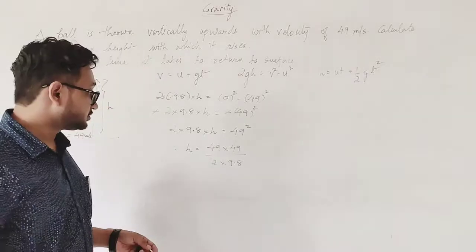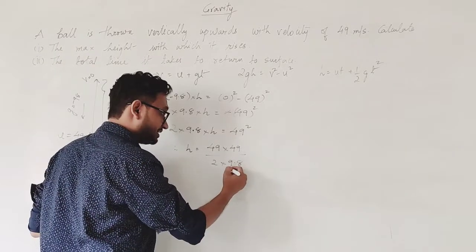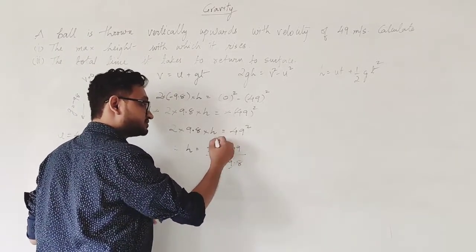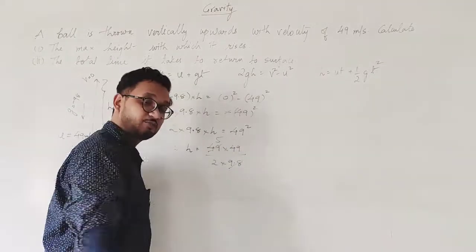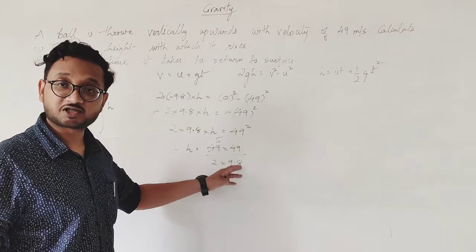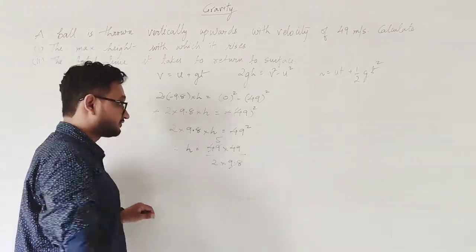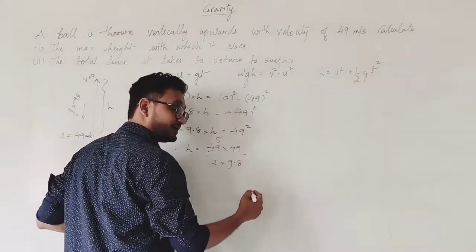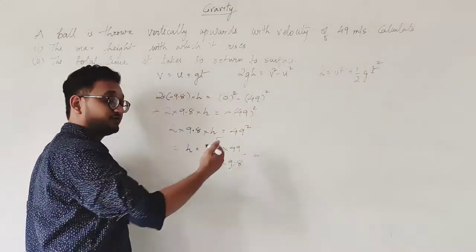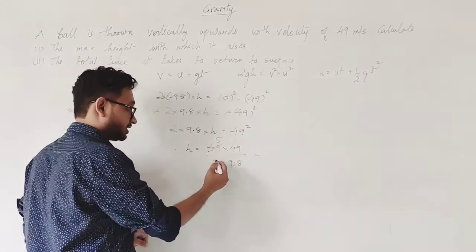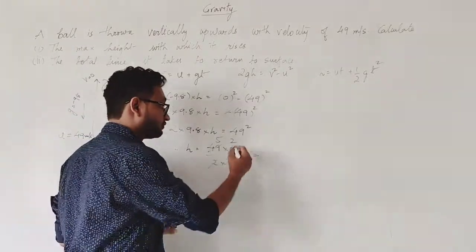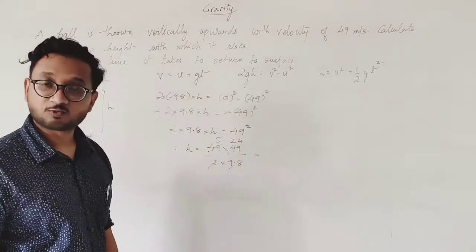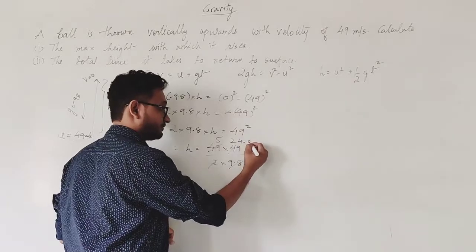When you do the solution, you will see that 9.8 5s become 49. When you divide 49 by 9.8, you will see that it becomes 5. So 5 into 49, simply multiply this, or you can simplify right over here. 2 2s are 4 and 2 4s are 8, 1 is remaining, so 5.